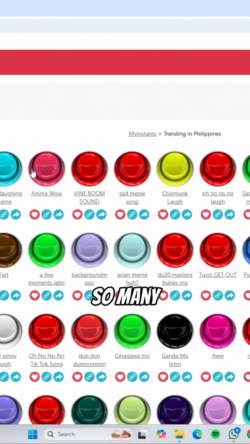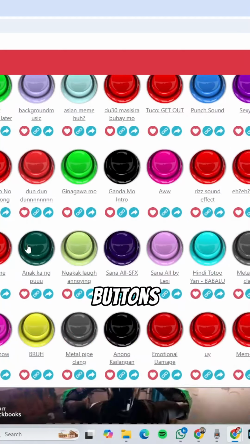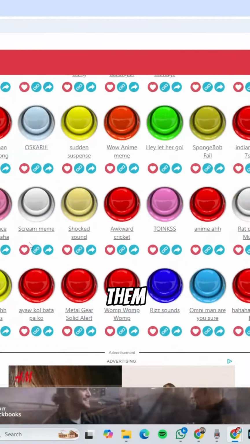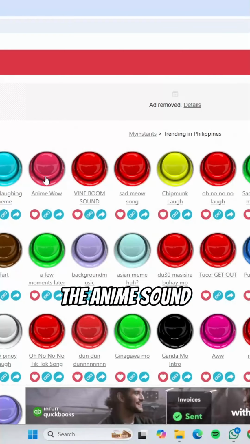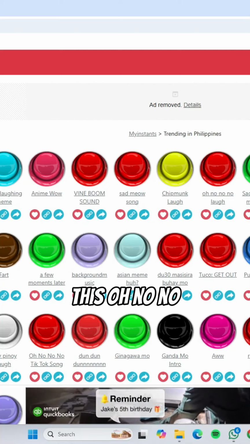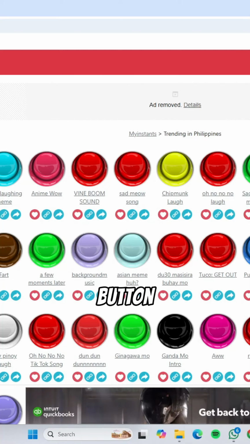And you will find so many sound effects here, and these buttons would allow you to test them first before you download them. Okay, so let's test the anime sound button. Perfect. This oh no no button. Oh, no, no, no, no.